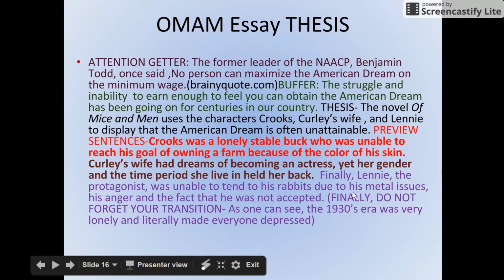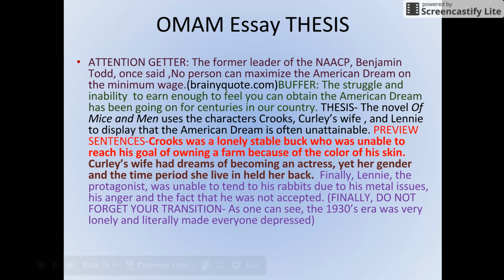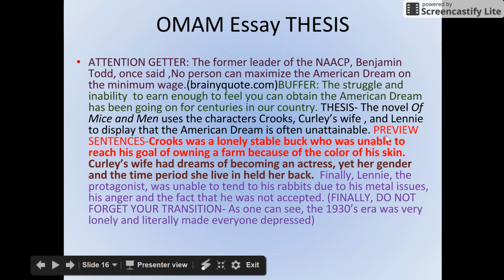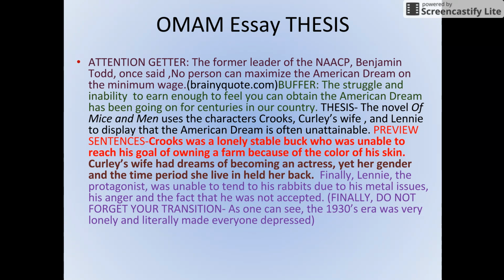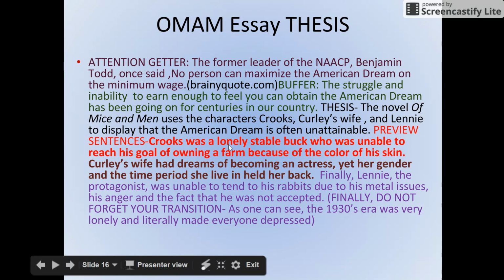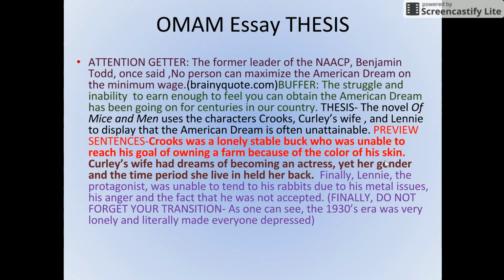And again, I color coded all of this to make it very simple for you to not copy from, but use as a reference. Okay. So again, you need to make sure in your intro you have three separate preview sentences and then end with a transition that leads us into the first body paragraph. Okay. So again, if you have three preview sentences, here's your first preview sentence. Crooks was a lonely stable buck who was unable to reach his goal of owning a farm because of the color of his skin. Your first body paragraph then is going to be about Crooks.